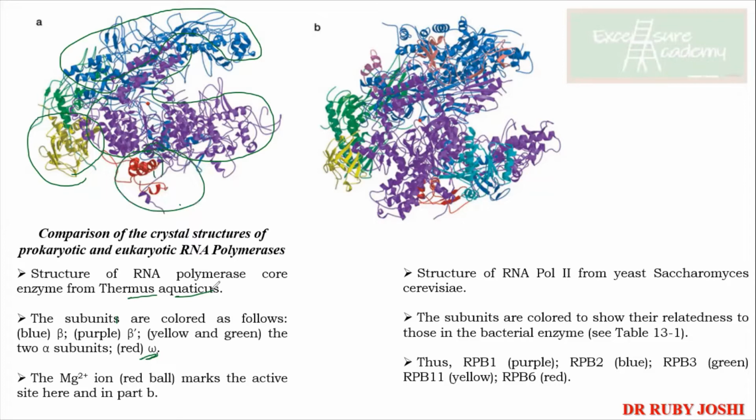ठीक है? And again, as we know, most enzymes require divalent cations for their activity. So you remember that in the case of DNA polymerase also we required Mg2+. Similarly, here also we need Mg2+. Now, can you see where the Mg2+ is present in the figure? दिखाई दे रहा है क्या कहीं पे?